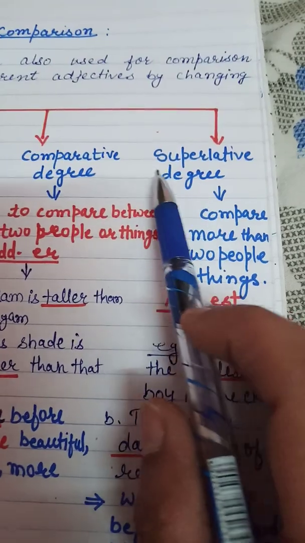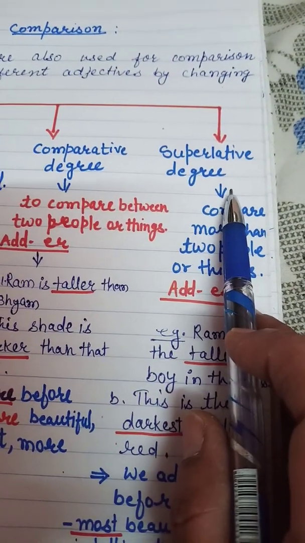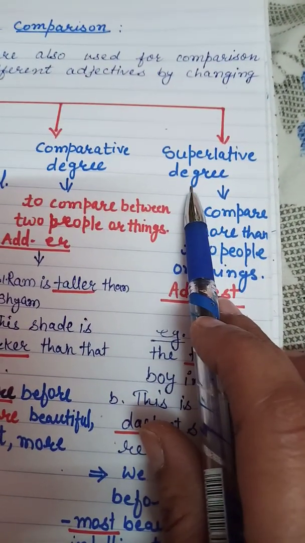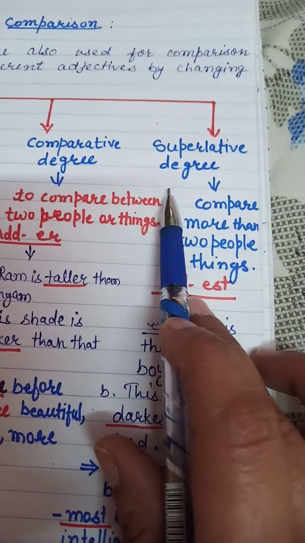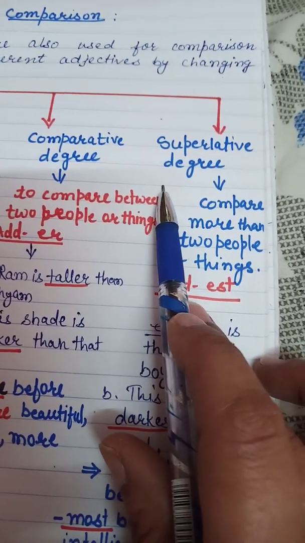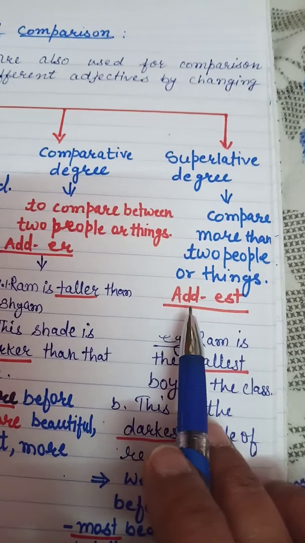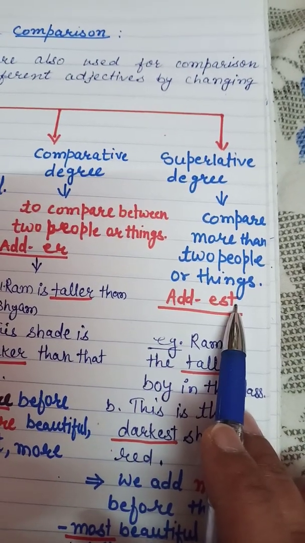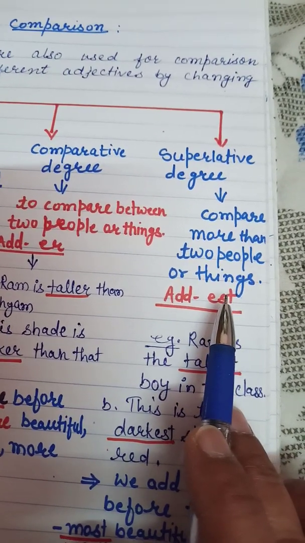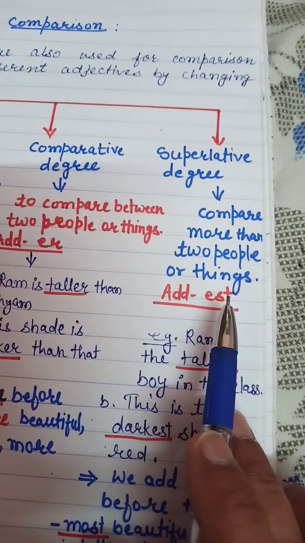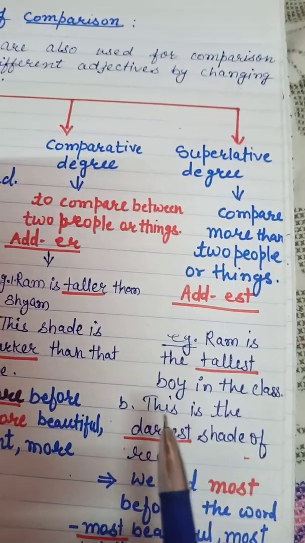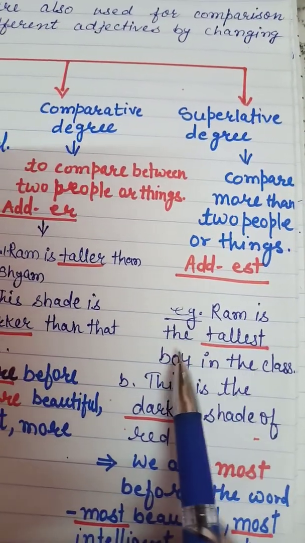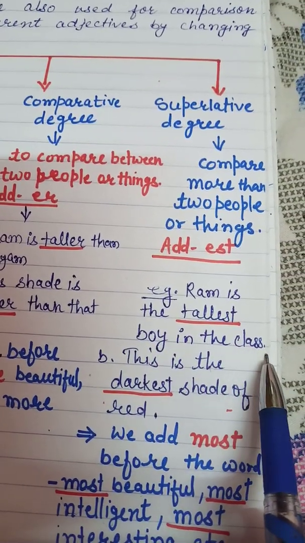Now, third is superlative degree. Superlative degree is used to compare more than two people or things. We generally add est as a suffix to make the superlative degree. Example: Ram is the tallest boy in the class.